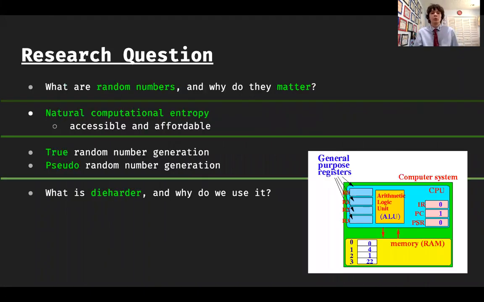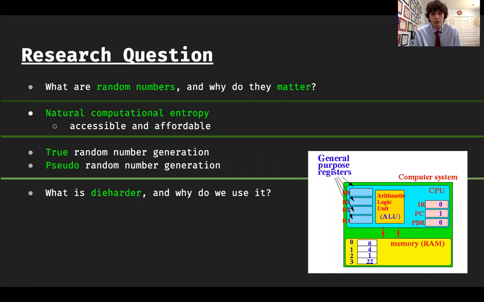What are random numbers? Random numbers are numbers that are generated in such a way that it's practically impossible to predict what they are going to be beforehand. You cannot know what you are going to have after the program runs. There are two kinds of random number generation.